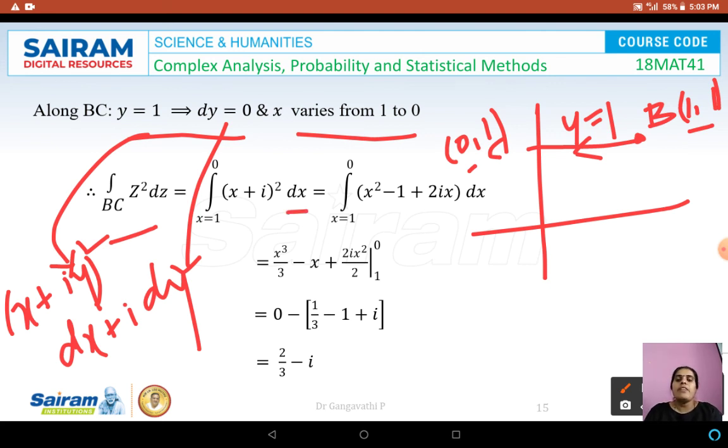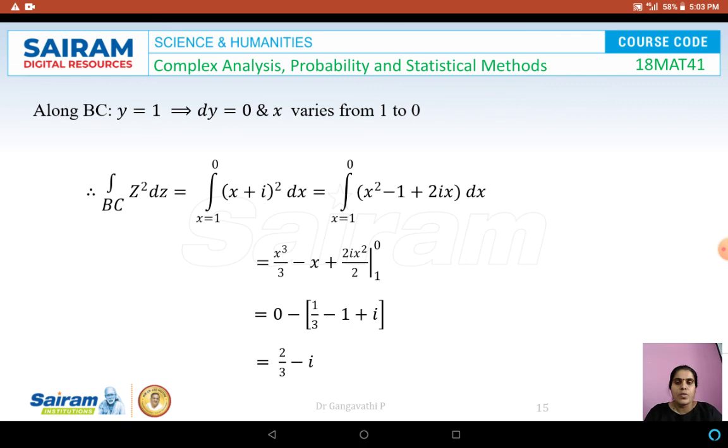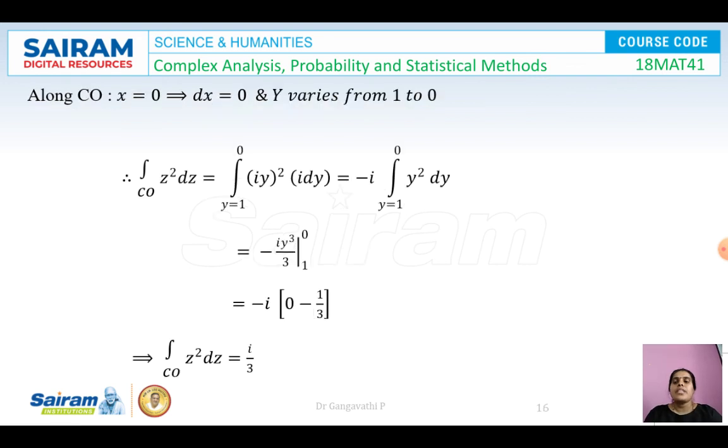So the integral from 1 to 0, expanding using (a plus b) whole square, gives a square plus b square plus 2ab, and i square gives minus 1. Now we can perform the integration with respect to x. The integration of x square is x cube by 3, the integration of minus 1 is minus x, and the integration of 2ix is 2i x square by 2, between the limits 1 and 0. For the upper limit the entire term becomes 0, and subtracting the lower limit and simplifying, we get 2 by 3 minus i. So that was along the third part of the curve.